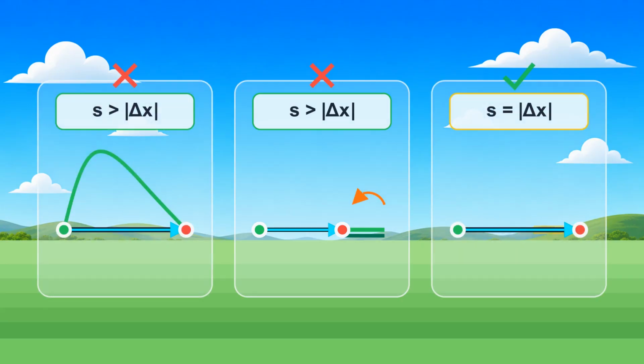In other words, the body must move along one straight line and keep progressing from its initial position toward its final position, without turning back. That is the complete condition for equality. If the path curves, distance traveled is greater than the magnitude of displacement. If the body moves on a straight line but reverses direction, distance traveled is again greater. Only when the body follows a straight line without reversing are distance traveled and the magnitude of displacement equal.